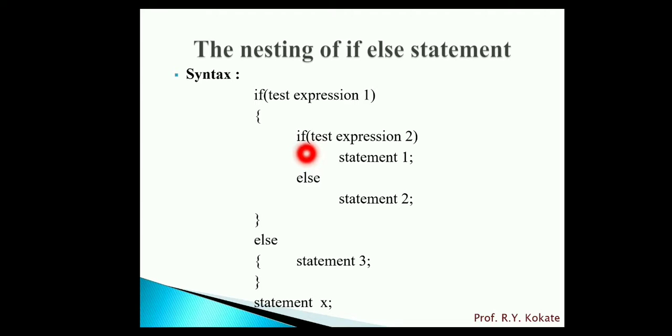If expression 1 and expression 2 become true, then it will execute statement 1. If expression 1 is true and expression 2 returns a false value, then it will execute statement 2. If expression 1, that means condition 1, becomes false, then it will execute the else part and then it will execute statement 3. In both cases, whether expression 1 or condition 1 becomes true or false, it will execute the statement X.